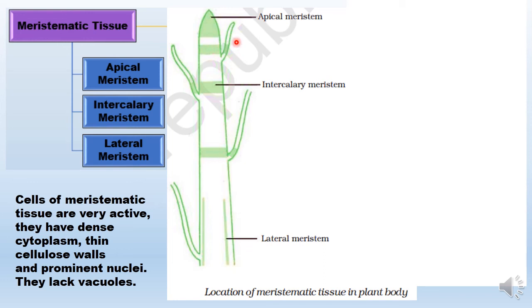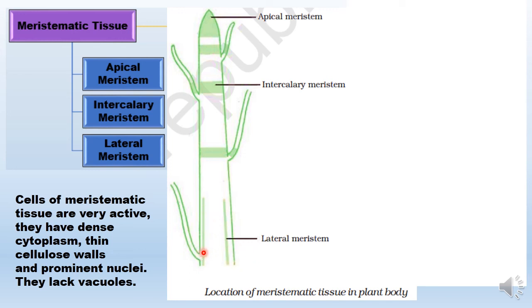And yes, one more thing, apical meristems, when they divide, increase the length of the plant from both the sides. Intercalary meristem in monocots, especially in bamboo, increases the length of the plant from the internodal region, and also gives rise to shoots which are lost due to grazing, but this phenomenon is observed in monocots. And then comes the lateral meristem. Lateral means sides, and lateral meristem is present in the side region. So once this kind of meristem divides, the plant is going to increase in its thickness.